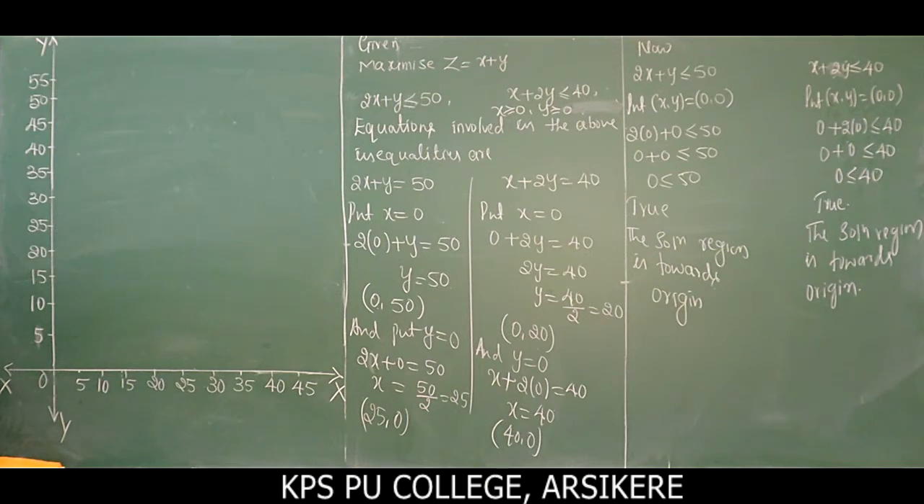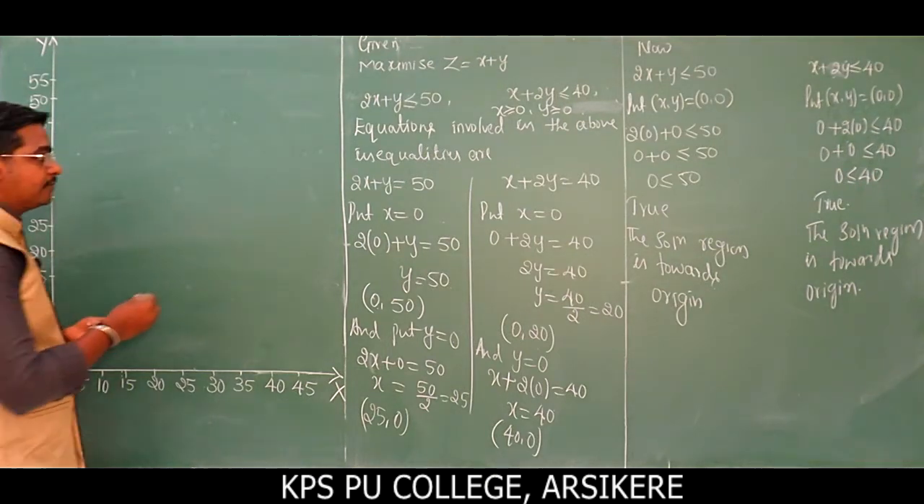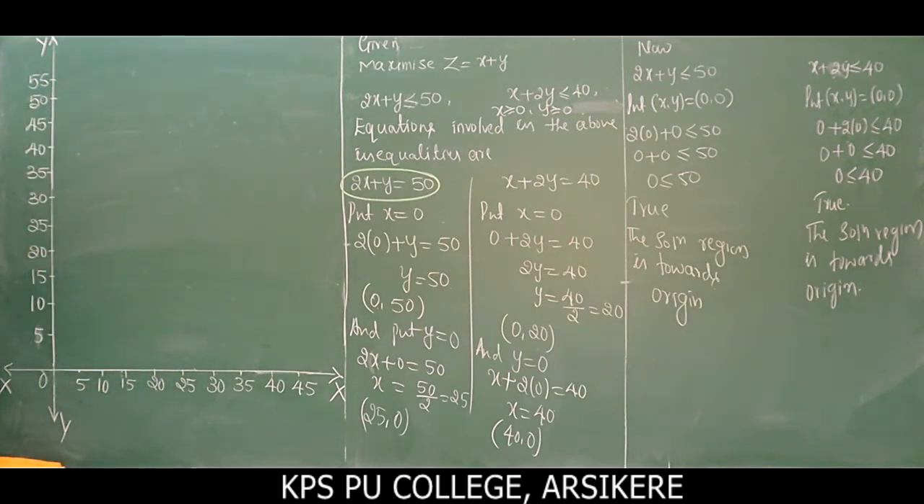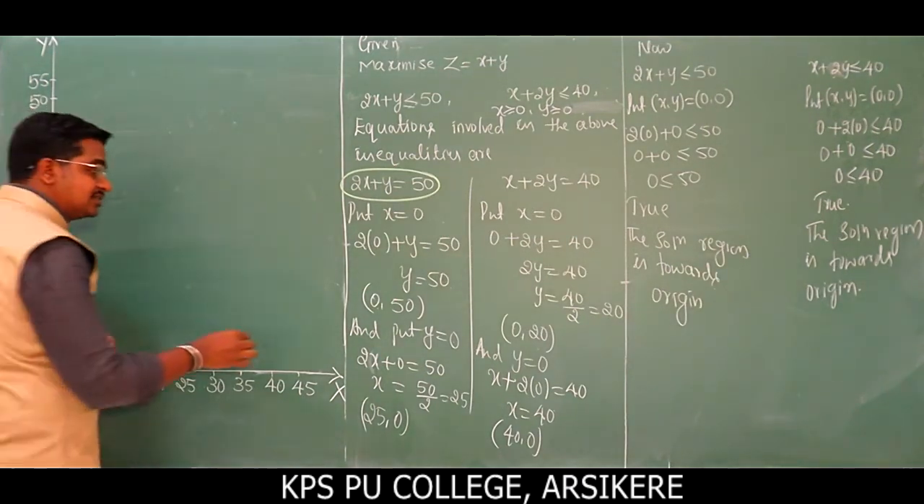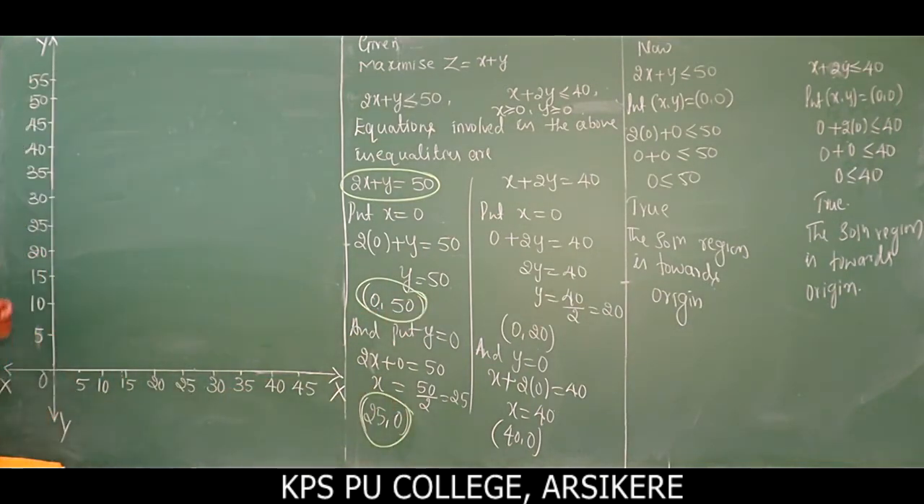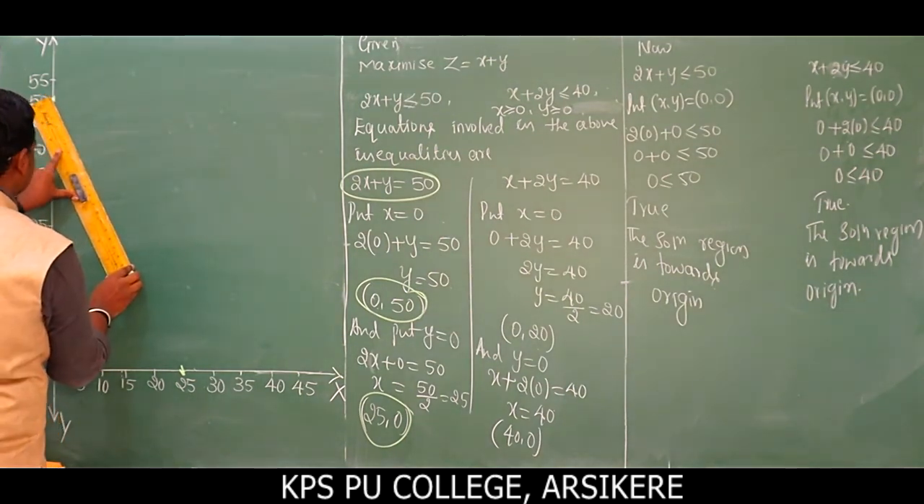Now we'll draw the line 2x plus y is equal to 50. The corresponding points are: intersection with the y-axis 0, 50 and with the x-axis 25, 0. First mark the point on the y-axis, 0, 50. This is the point 0, 50, and the corresponding point of intersection with the x-axis is 25, 0. So join these 2 points. It is better to use a scale to draw the line. Compulsorily use a scale.